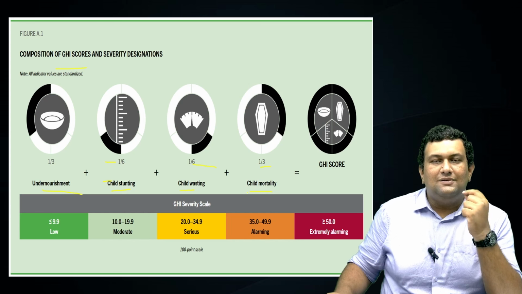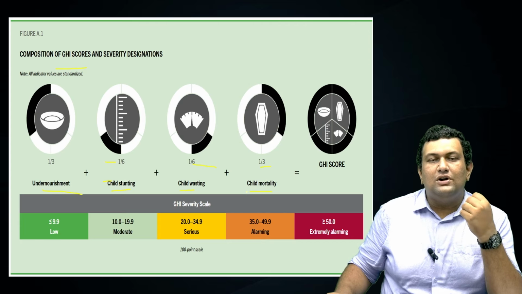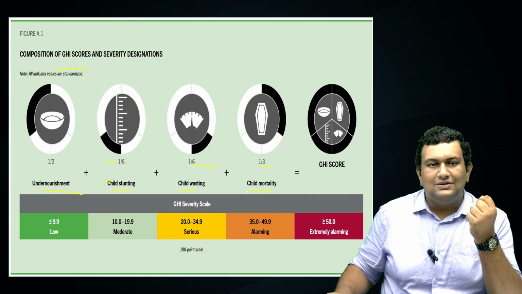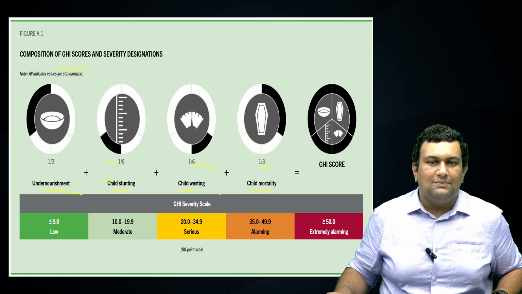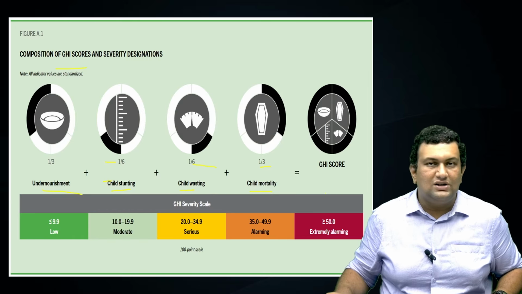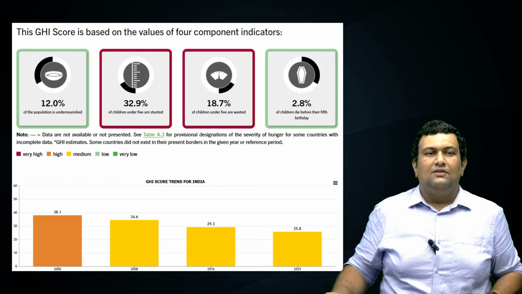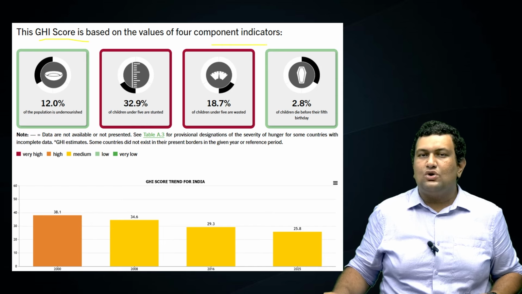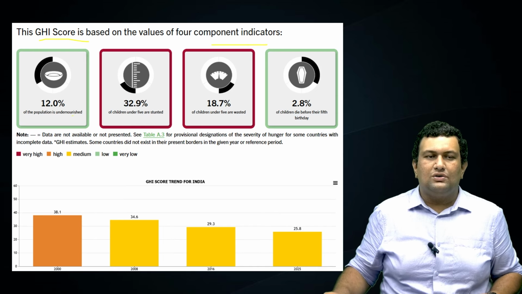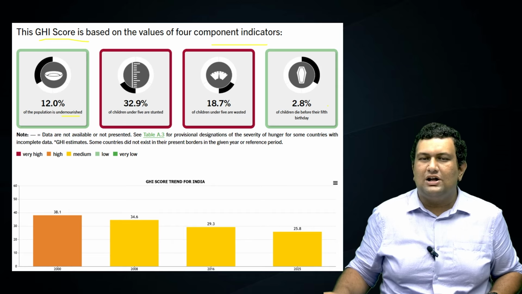It means children who die before attaining the age of 5. So based on this weightage, the GHI score is calculated. We'll see the GHI score for the four components of India. 12% of the population is undernourished, and child mortality is about 3%. In a way, it shows a good sign. Still, we need to progress, but in a way, it's good.